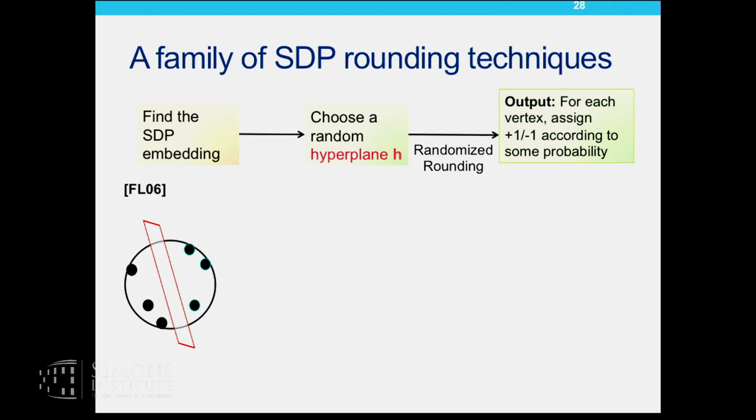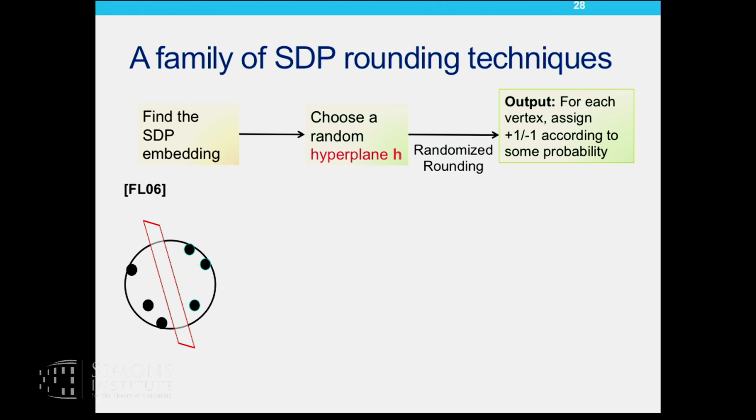So we consider a family of SDP rounding techniques that was proposed by Feige and Langberg. Each rounding technique in this family is a randomized rounding technique. In fact, there are two steps, and both of them are randomized. As I said, there is this embedding of points that you can arrive at by taking the problem instance and applying the SDP. Now, all you do is you choose a random hyperplane in this embedded n-dimensional space. Once you pick the random hyperplane, I'm going to assign plus or minus 1 values to these embedded vertices in a random fashion.